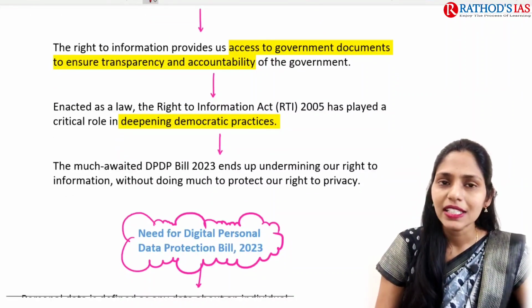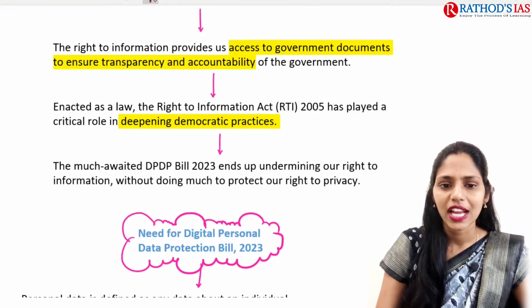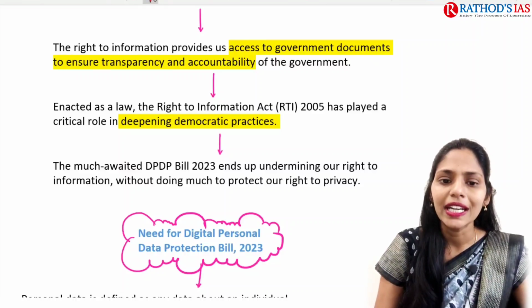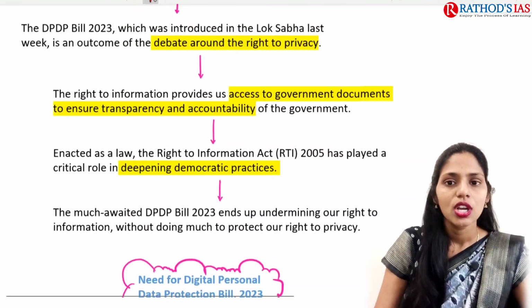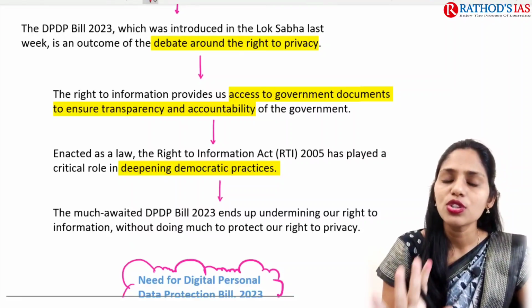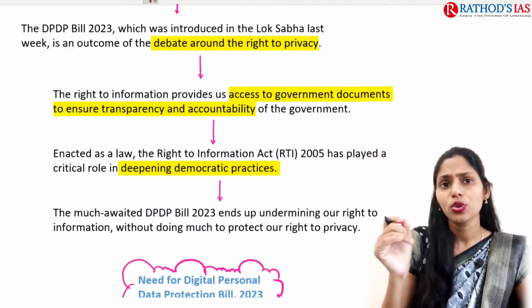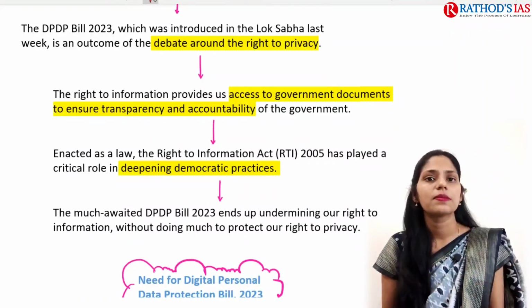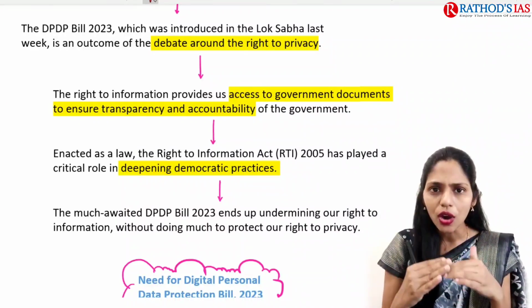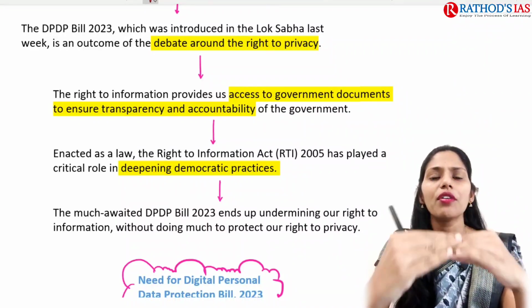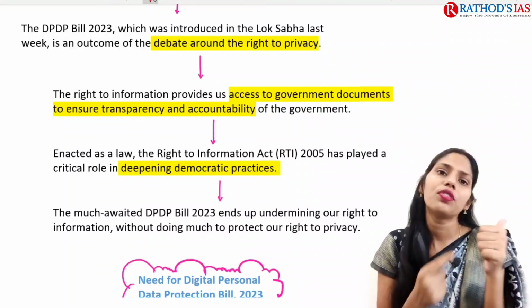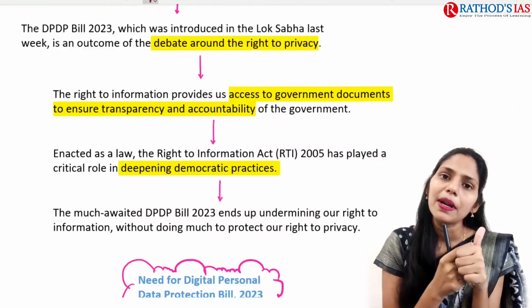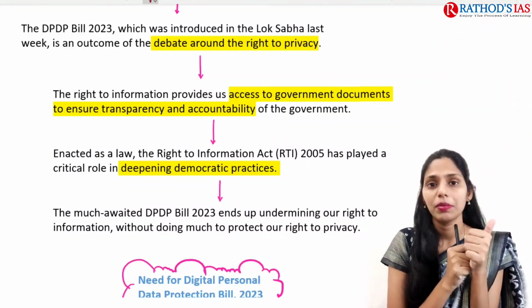But as an enacted law, the Right to Information Act played a critical role in deepening democratic practices. If you start reading governance, you will come across this topic. What is that topic? That is transparency and accountability. How is there increased transparency in the governance process? The first one here is, yes, the implementation of RTI, the Right to Information Act.